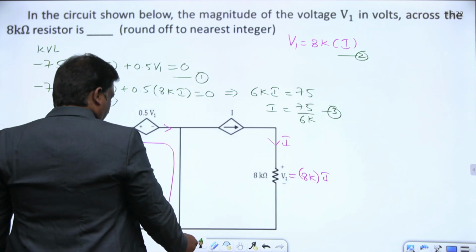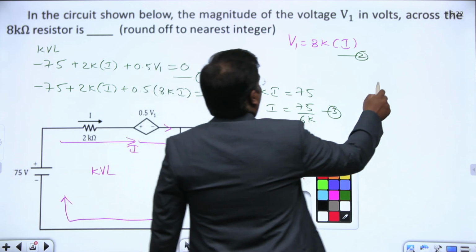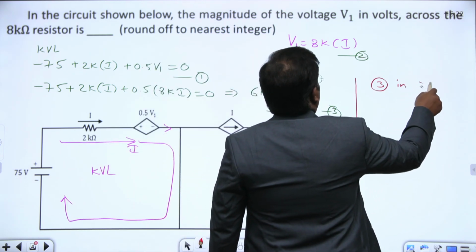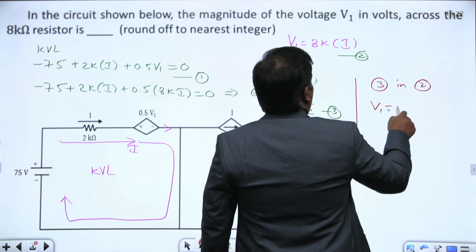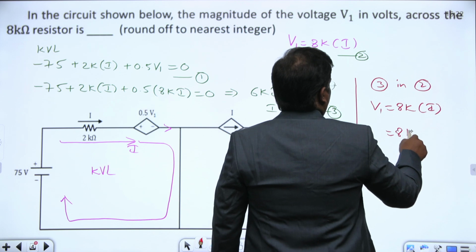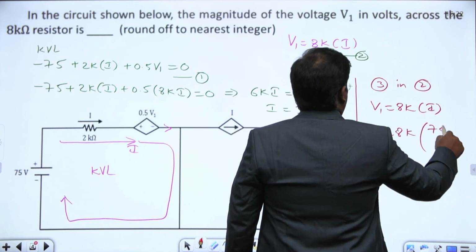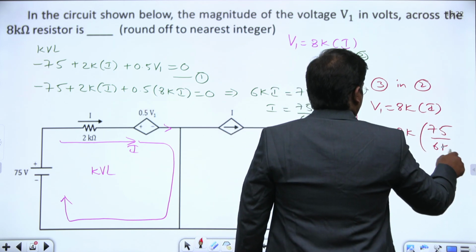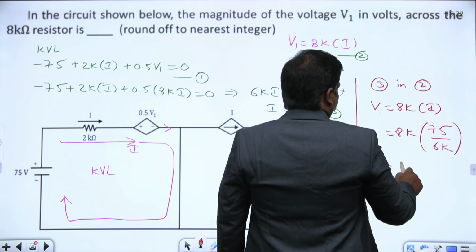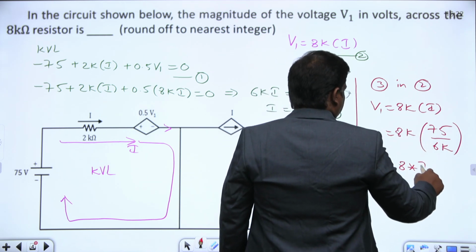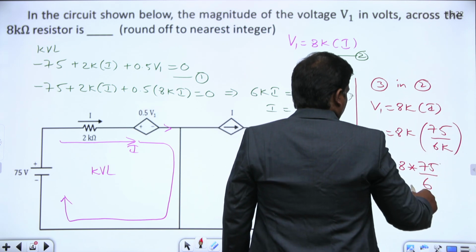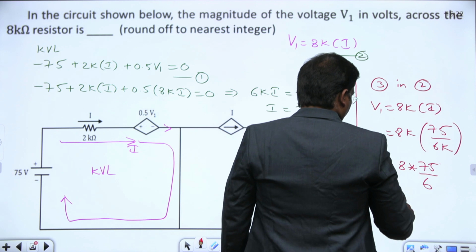Let us find V1. What is V1? 8k into I. What is I? 8k into 75 by 6k. K cancels. 8 into 75 by, cancel it here, calculator, just 3 25s, 3 2s.